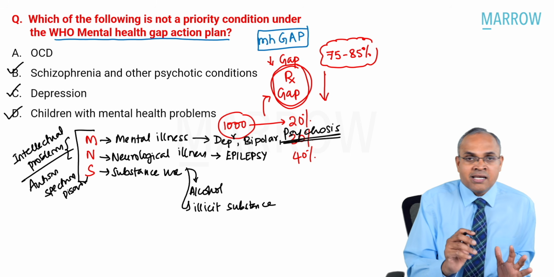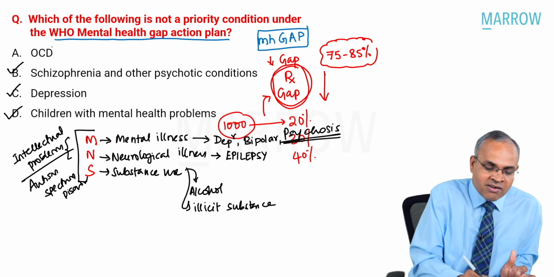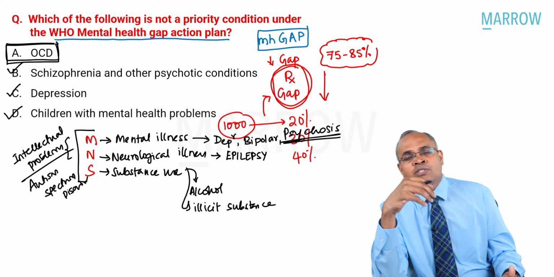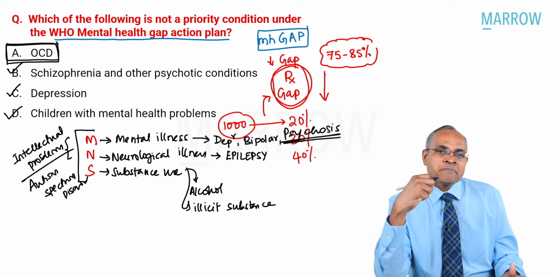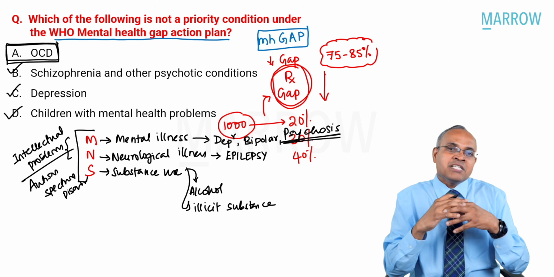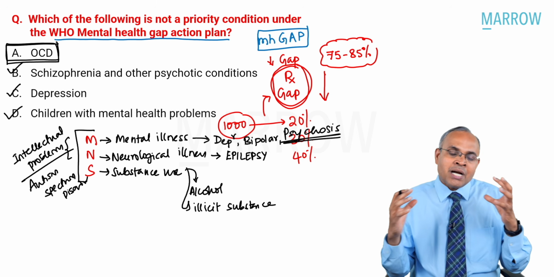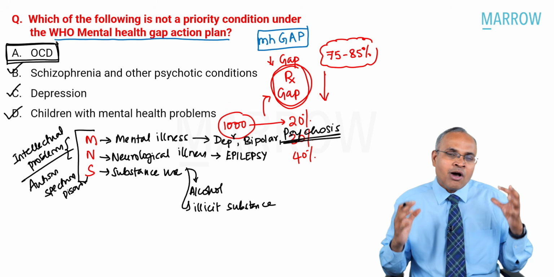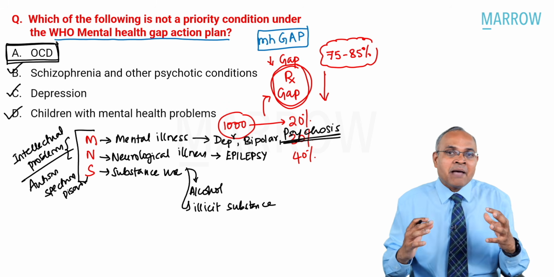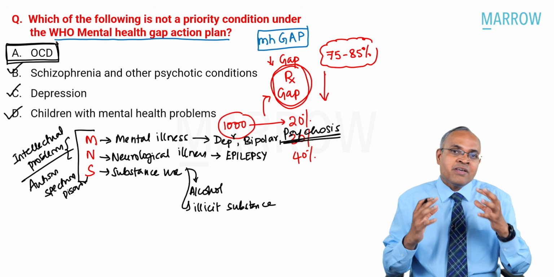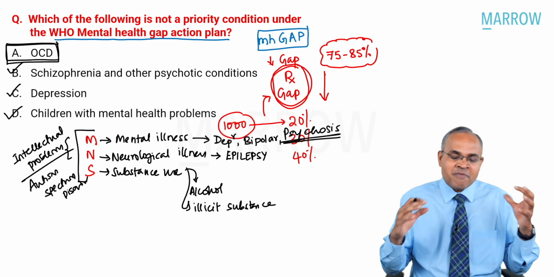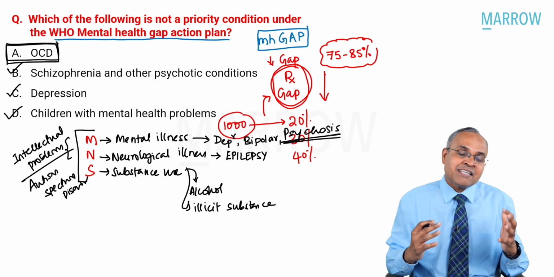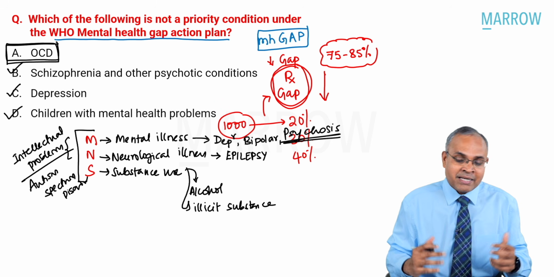So what is the one which is not covered here? OCD, obsessive compulsive disorder. You can ask me a question, sir. OCD is also quite common. Yes, please understand, they obviously need to cater to everything, but the major focus is on these other illnesses, and they're trying to see how we can reduce the treatment gap. That's the whole concept of mhGAP, which is developing strategies for reducing the treatment gap, which could be as high as 75 to 85% in mental illnesses.